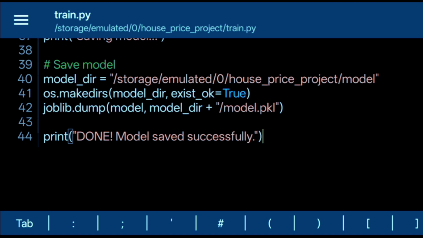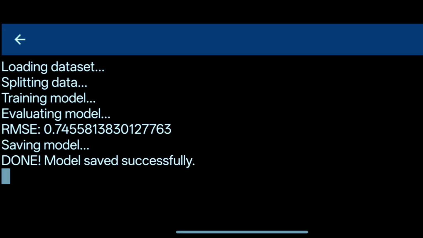Now the training process has started. First, it is loading the dataset. Next, the data is split into training and testing data. After that, the machine learning model is trained. Now the model is being evaluated.